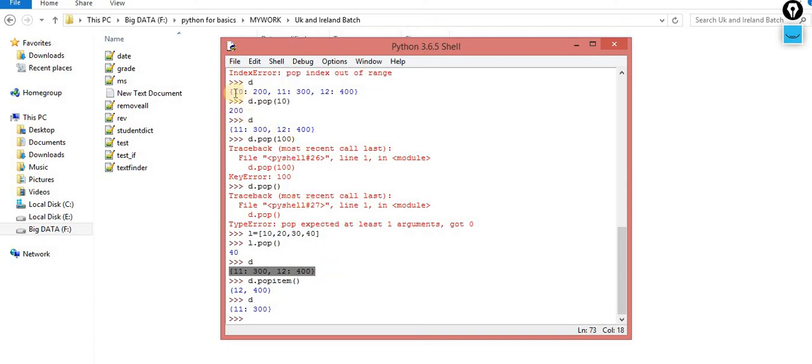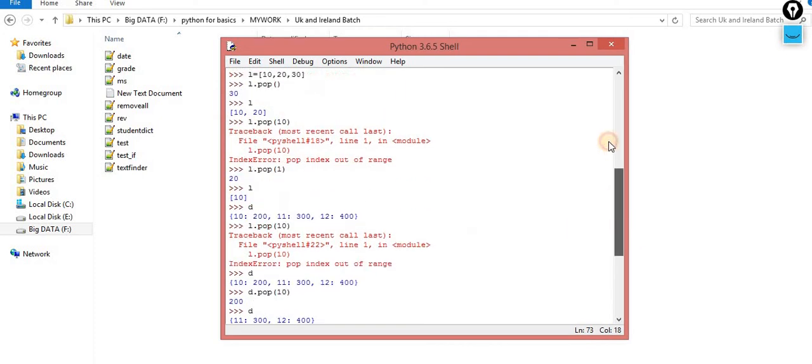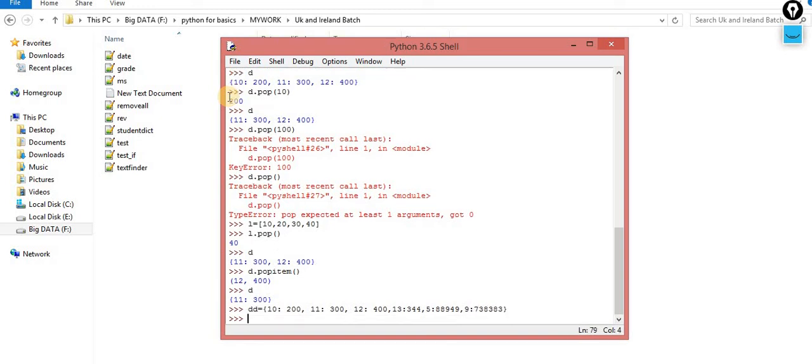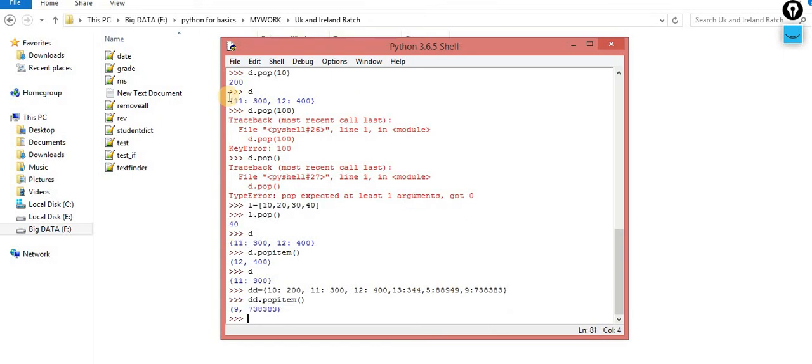One more time if I run this, now you will check. This time I am reassigning the dictionary, taking the name of the dictionary dd, and assigning some more values. These are the key value pairs. Now dd.popitem. Because the values are few, it is always picking the last element. If the values are very many, then it will pick a random element.